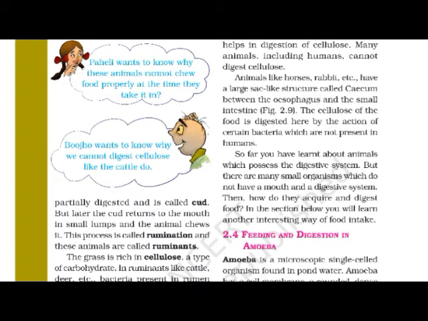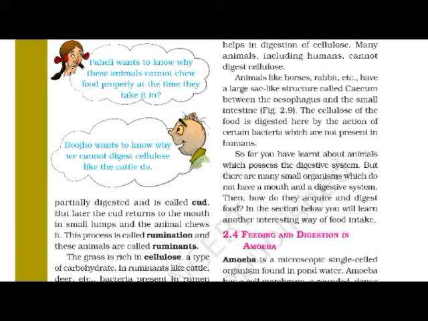As you know the answer, so far you have learned about the animals which possess a digestive system, but there are many small organisms which do not have a mouth and a digestive system. Then how do they acquire and digest food? In the section below you will learn another interesting way of food intake.